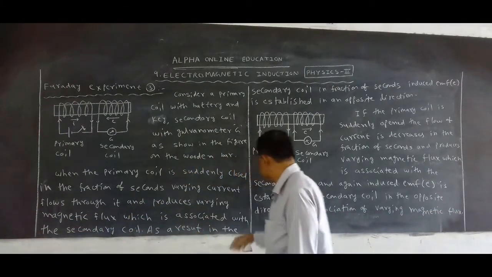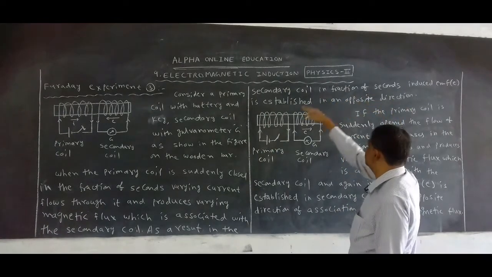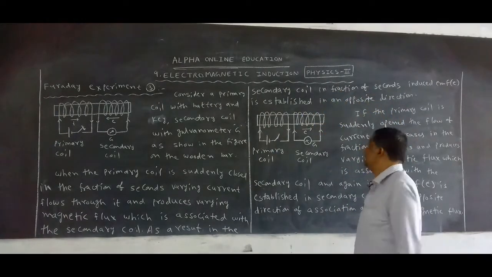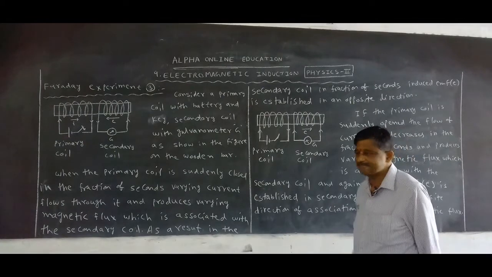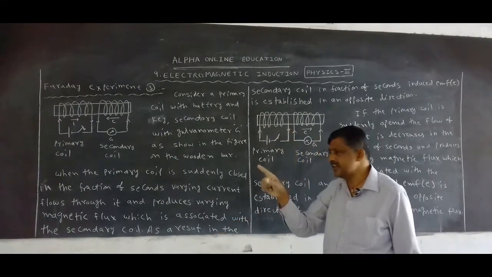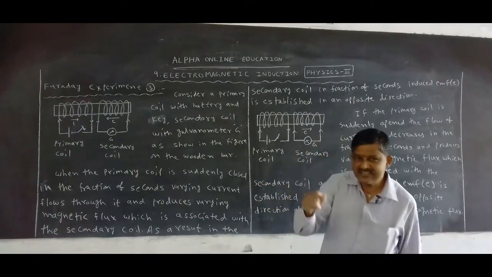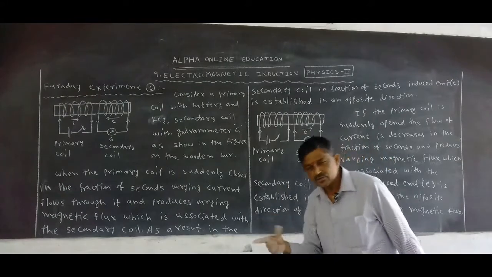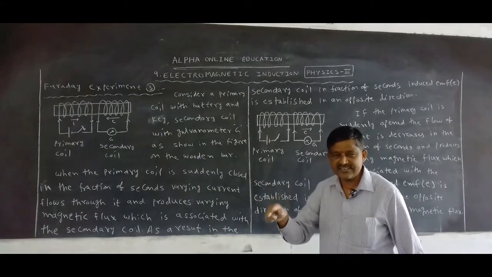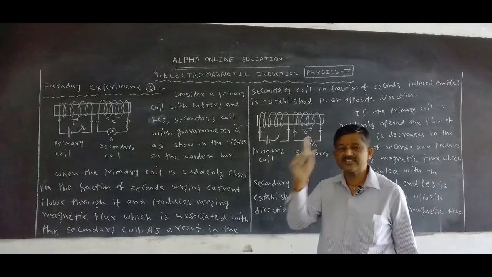As a result, in the secondary coil, in a fraction of a second, induced EMF is established in the opposite direction. Suddenly closed, in a fraction of a second varying current flows and produces varying magnetic flux associated with the secondary coil. So in the secondary coil, in a fraction of a second, induced EMF is established in the Faraday third experiment.